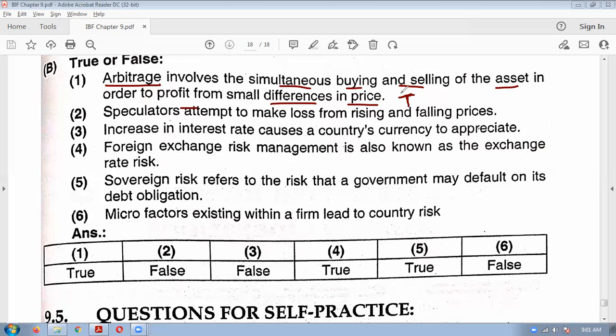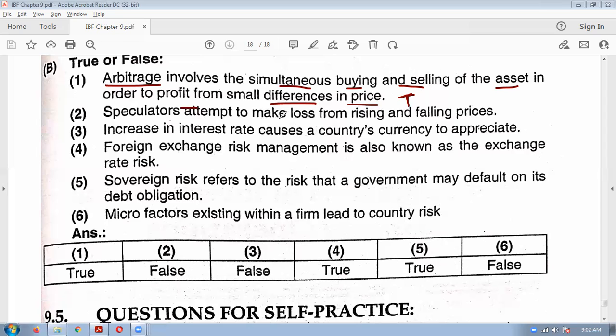Understood? Arbitrage involves simultaneous buying and selling of some commodity in order to make a profit from a small difference in price, provided the transportation expenditure is not exceeding the profit. If markets are very far away, and for transporting you will have to incur huge cost, then there will be not much advantage in arbitrage. So arbitrage profit you can earn only if the transportation cost is less than the profit difference in price.